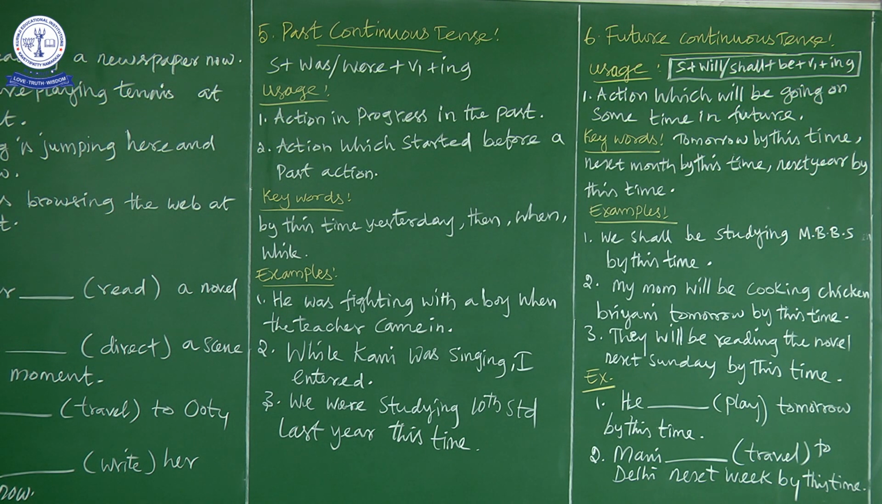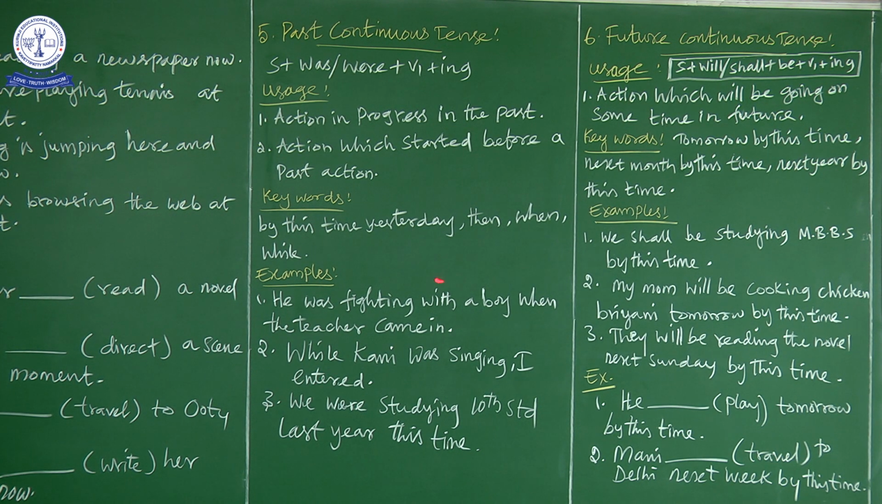Now let us discuss the second sentence. While Kani was singing, I entered. Again the same rule only: action which started before a past action. So Kani was singing before itself. The action was continuing. When I entered, my action is over. So here, while Kani was singing is the action which was going on, and entered is the past action.